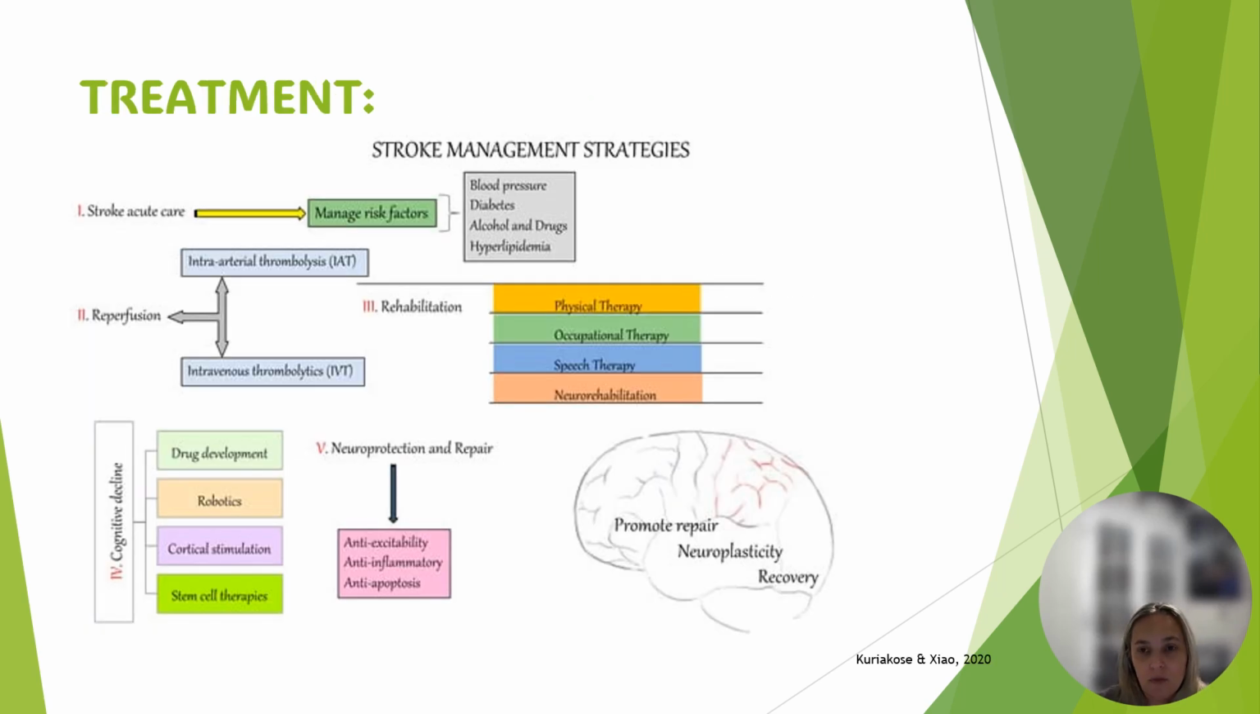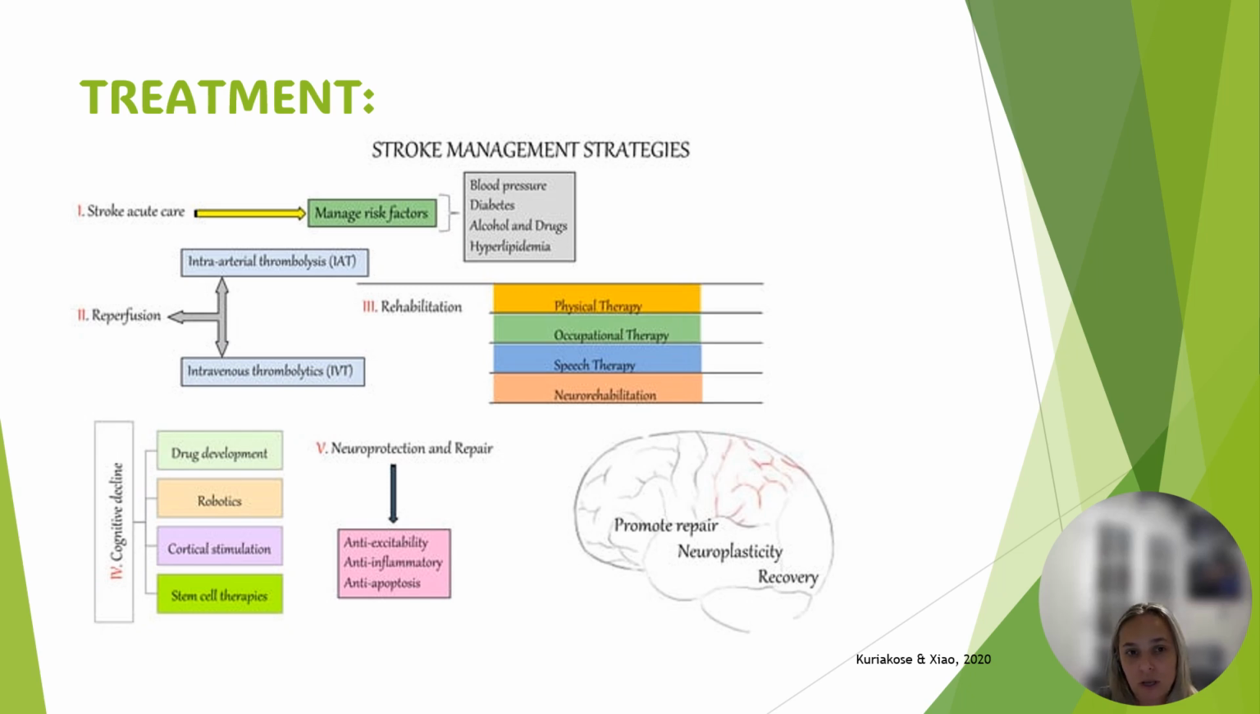Treatment is based on the etiology of the stroke. If it's an ischemic stroke, blood vessels in the brain are blocked or narrowed, and during a hemorrhagic stroke, there is bleeding in the brain. Ischemic strokes are typically treated with IV TPA, a medication that breaks the clots into little pieces quickly to restore blood flow into the occluded artery.